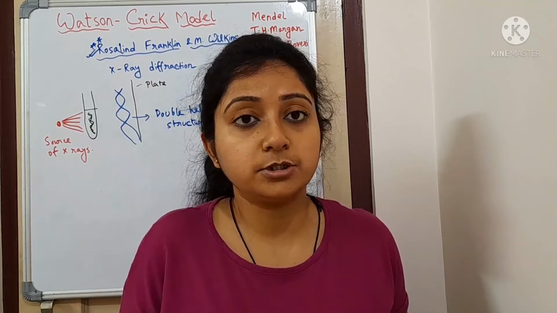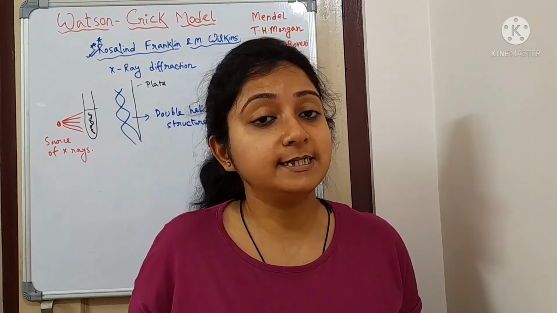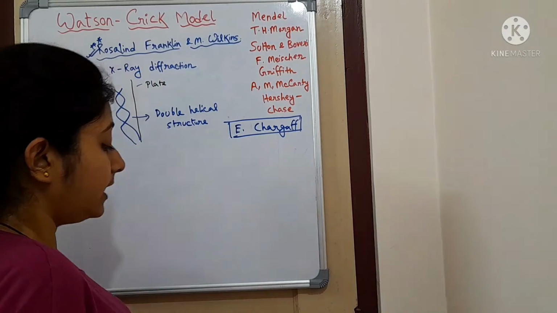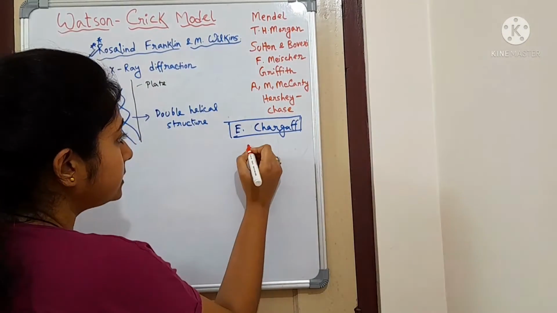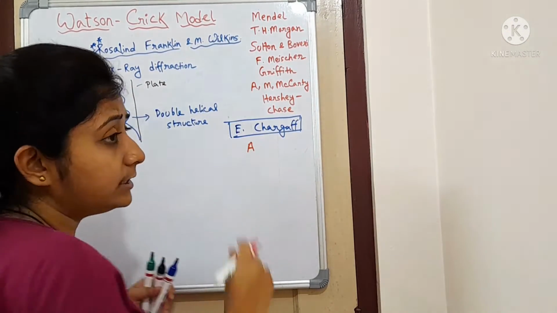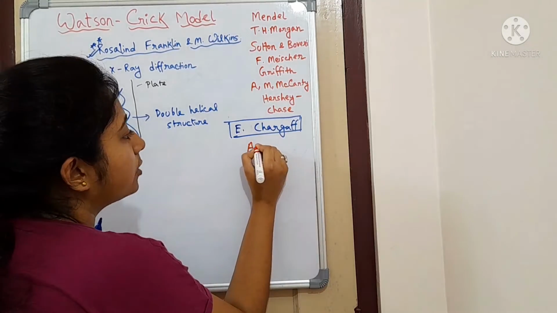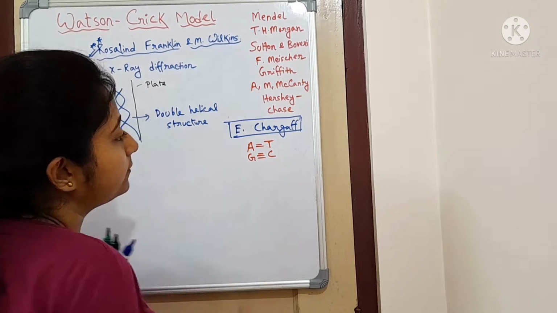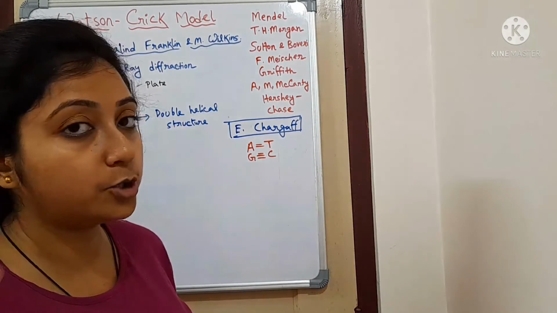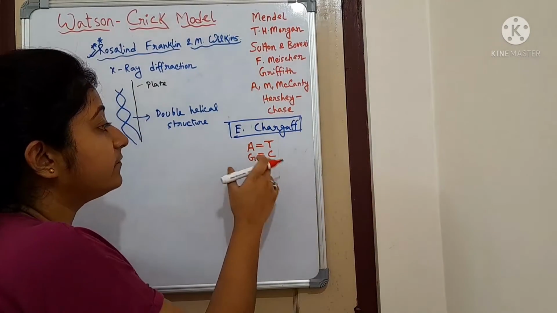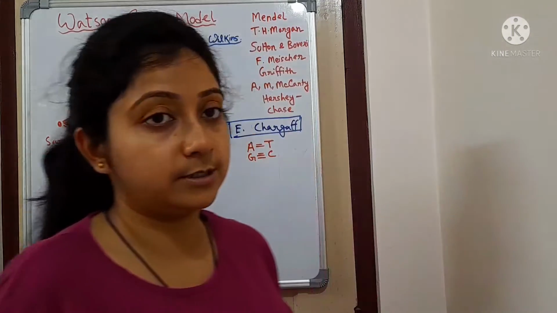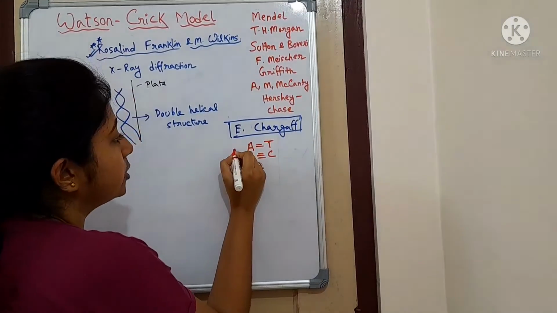Now, the nitrogenous bases present in DNA were also known to him. So he said that adenine, all the purines, will always form a bond with pyrimidine. Adenine will always bond with thymine, and guanine will always form a bond with cytosine. This was his first law.